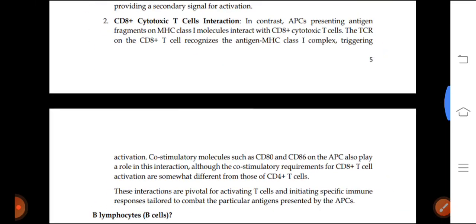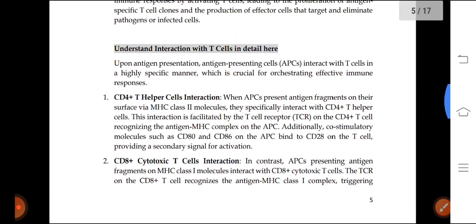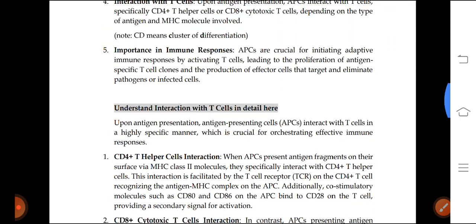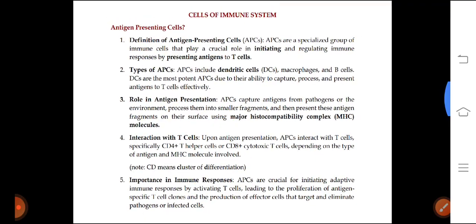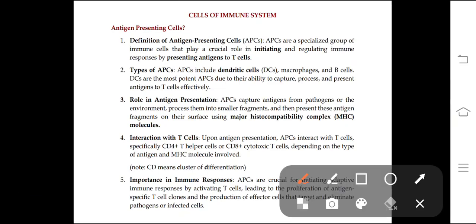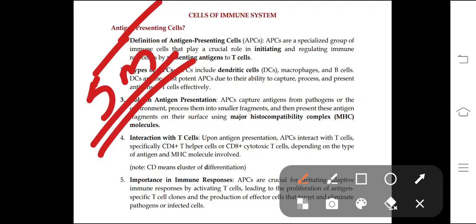So in the next class I'm going to explain B lymphocytes and T lymphocytes. Today's topic was the cells of the immune system, in which you should read about the antigen presenting cells. It will be a very important topic for 5 marks in your degree exams like BSc or MSc. Questions are frequently asked on it.